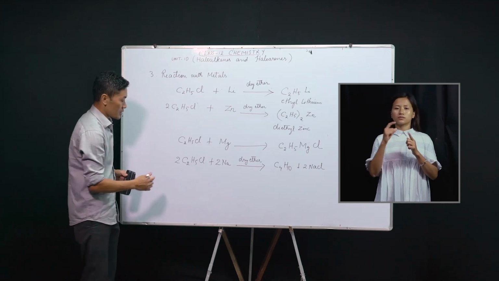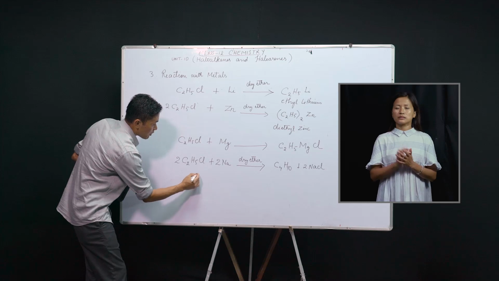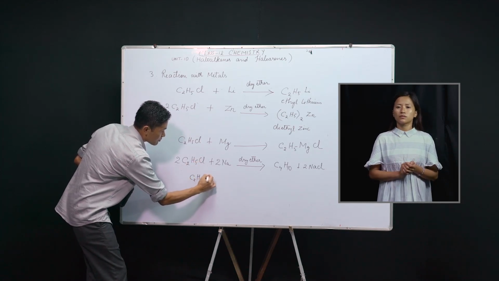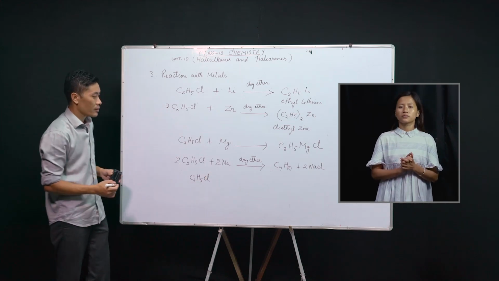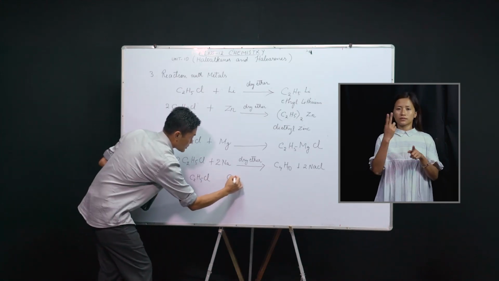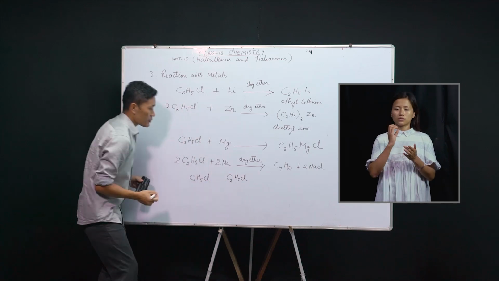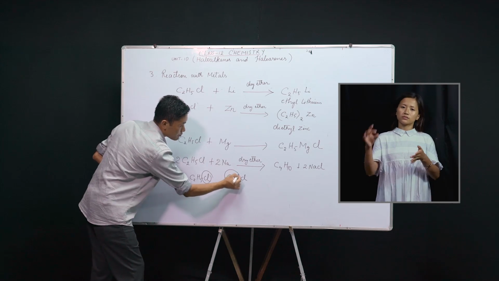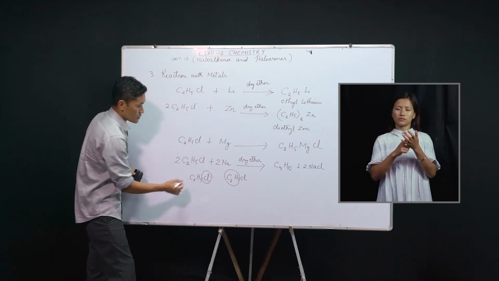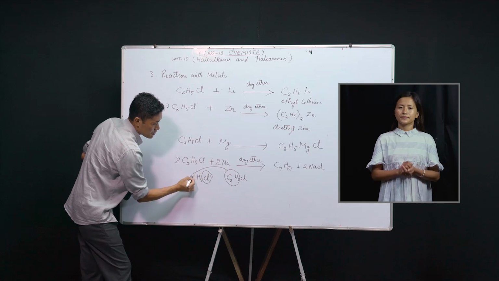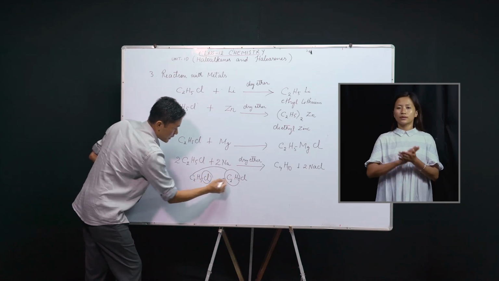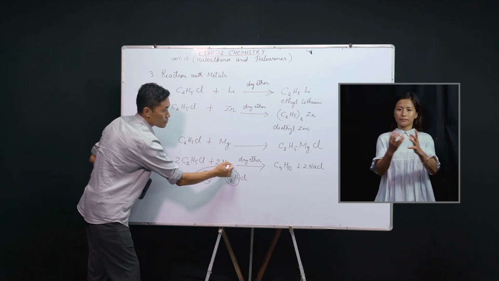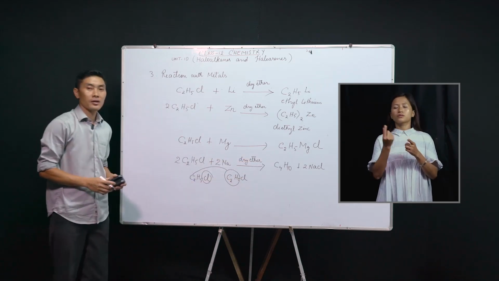What happens here is the halogen atom of one molecule, suppose this is one molecule of chloroethane and the second molecule C2H5 again, the halogen atom is replaced by the alkyl group from the second molecule. So we get C4H10, and these two chlorine atoms will combine with sodium metal to form NaCl.